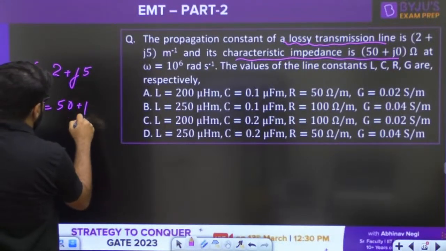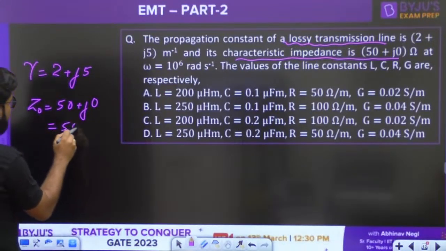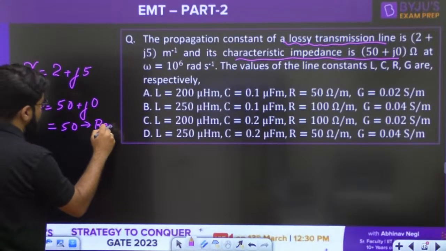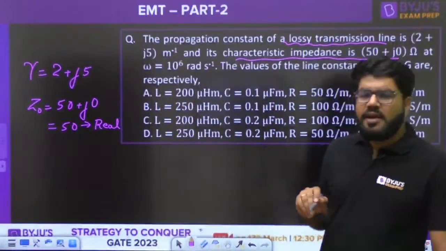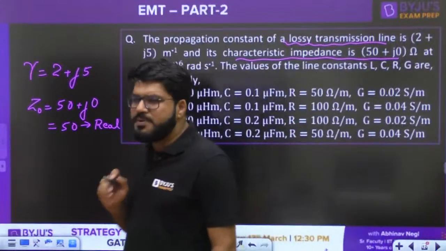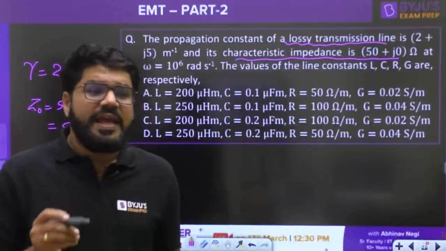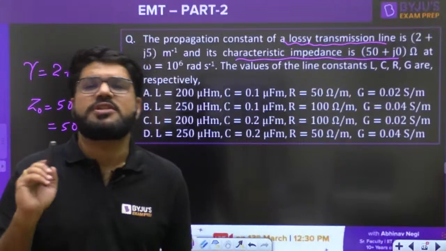Z0 is 50 plus j0, that is effectively 50, and Z0 is purely real. Now whenever the impedance of a transmission line is real, it may be lossless or it may be distortionless.